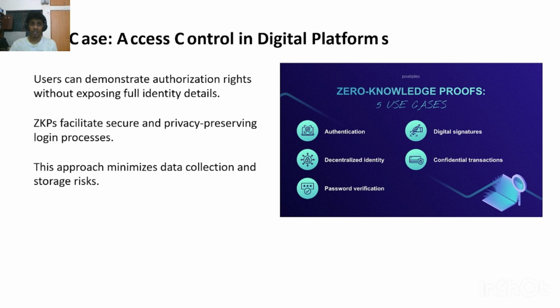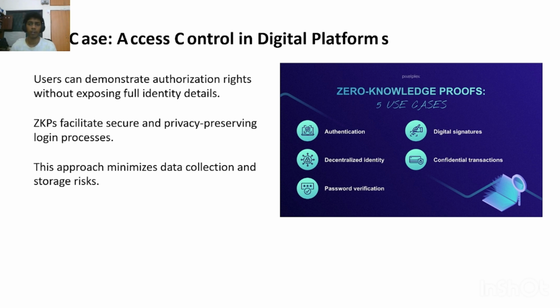This is secure access control in online systems. In online systems we use digital platforms. This allows users to prove that they have permission to access a resource without showing their full identity. Without showing our full identity, we need to show who we are. So this creates a privacy-preserving login system so that we don't share all our private information, right? So there are five use cases. The first one is age verification. The second one is the access control use case. There are some other use cases too.